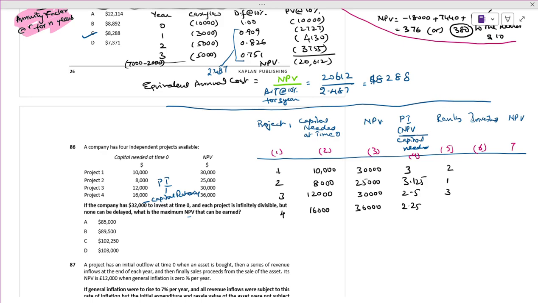How much we can put it. How much are we investing here? See the thing. 10,000. Here how much are we investing? We are investing 8,000. Is it right? Here we are investing 12,000. See how much is there? 10 plus 8, 18, 18 plus 2, 20, 20 plus 10, 30.